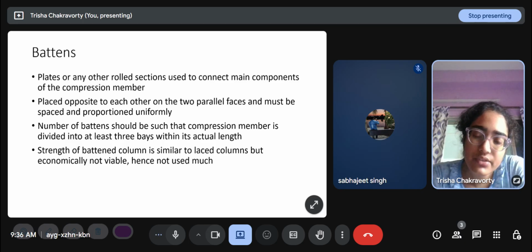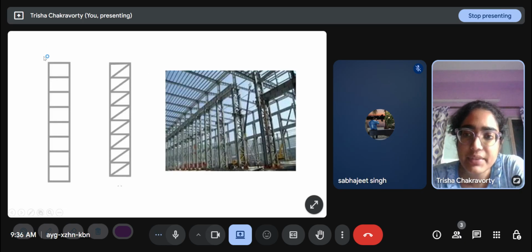That is the minimum. Strength of batten column is similar to laced column, but economically not viable, so they are not really used much. End batten, intermediate batten. These are the end battens, and these are all the intermediate battens.